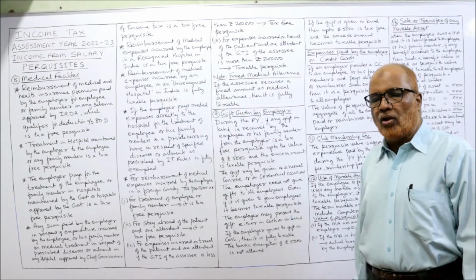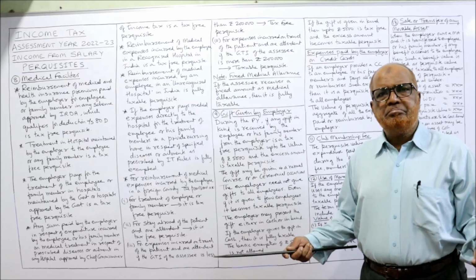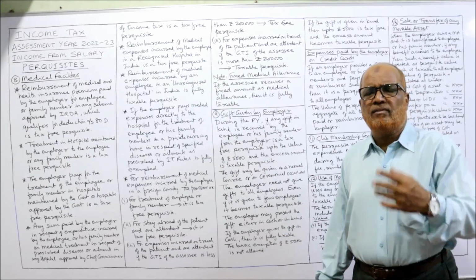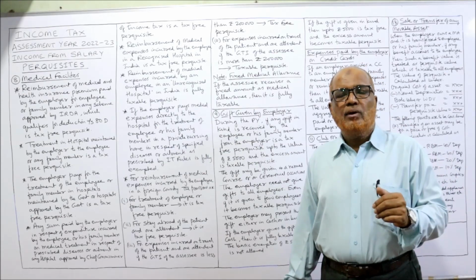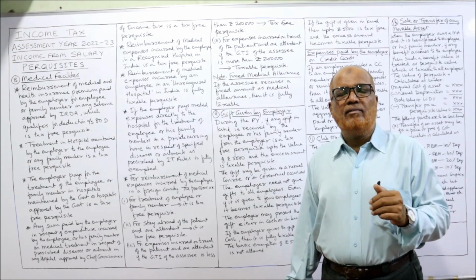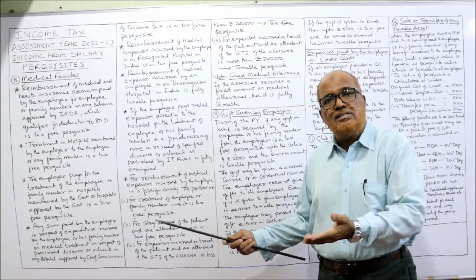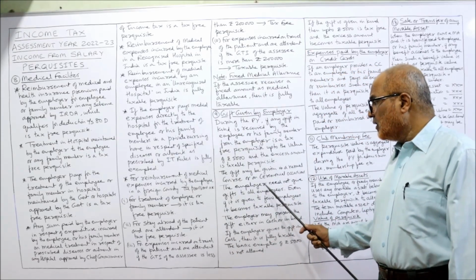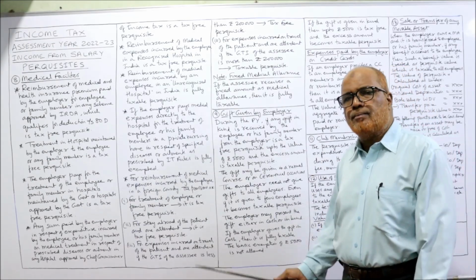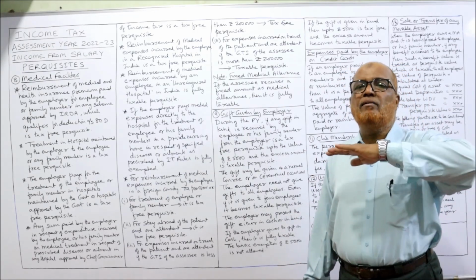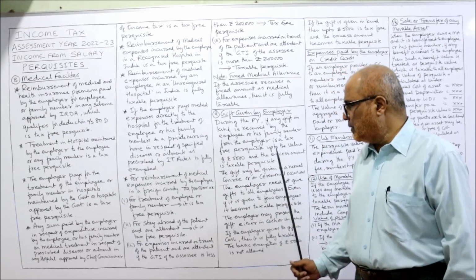Second, the gift may be given in the normal course or on ceremonial occasions. During the year, at any time the employer has given the gift, or the employer has given a gift on a ceremonial occasion like birthday or annual day or wedding day anniversary, on a particular ceremonial occasion also the gift may be given, the same provision will apply. The employer need not give gift to all employees. Even if it is given to few employees, it becomes taxable perquisite. There is no condition that gift should be given to all employees. Even if the gift is given to few employees, it will become taxable perquisite.